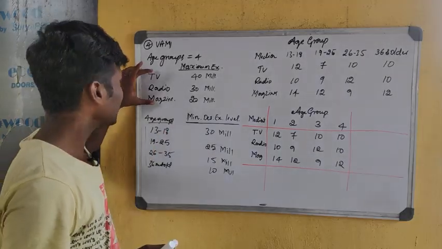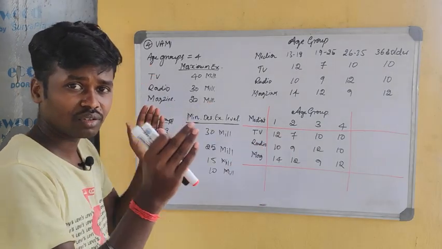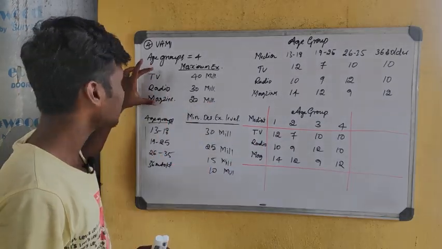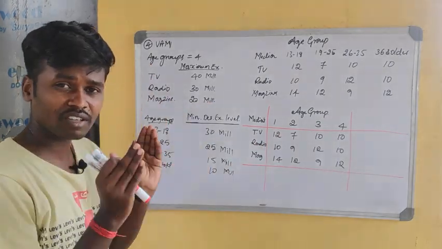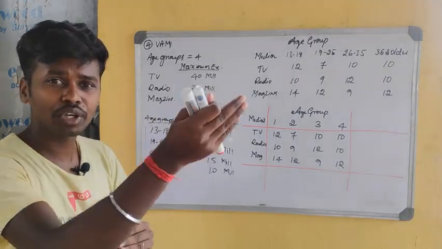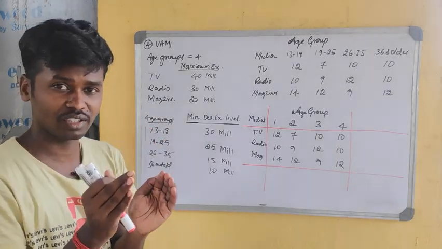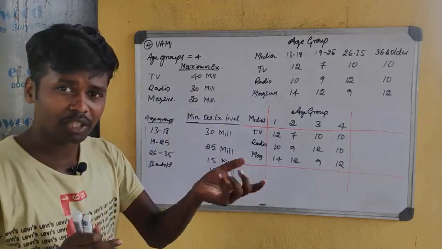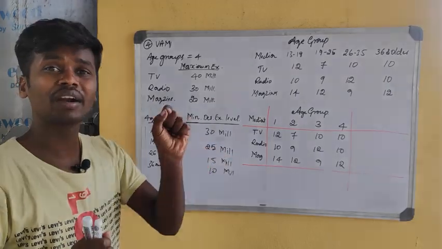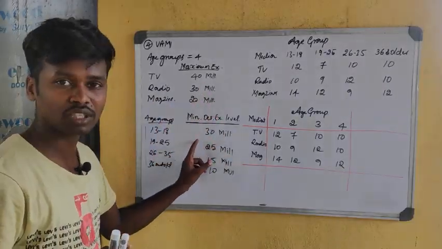So from where the advertisement is reaching, that particular place will be called the origin, because origin is nothing but from which place the product is going to be supplied. So that is called factory or origin. Okay, so warehouse is nothing but to which place the product is supplied. So where it is supplied, we call that a warehouse.